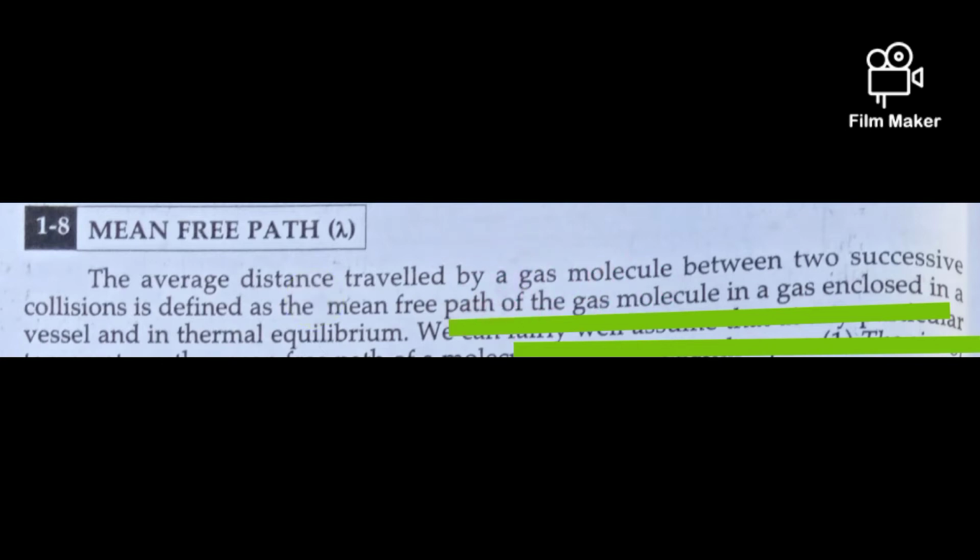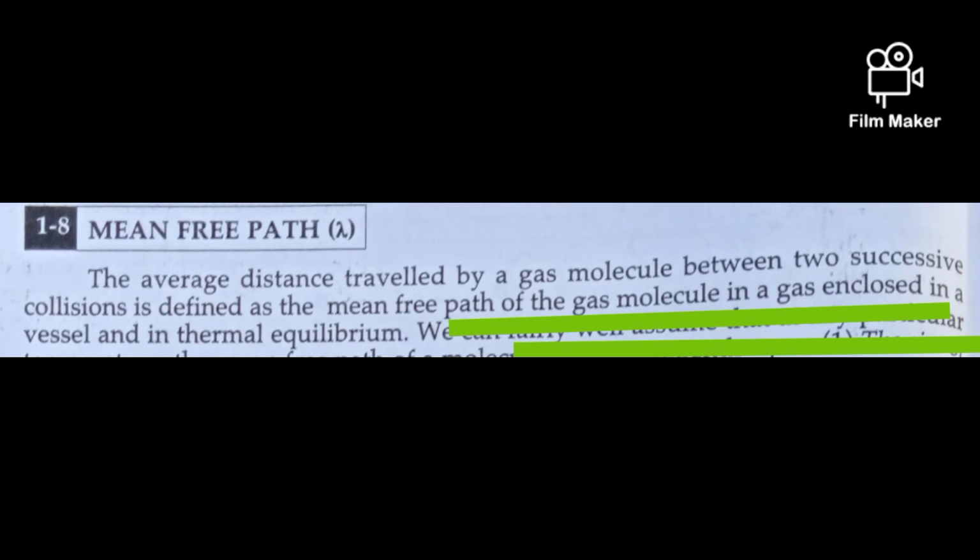In this way, they collide with each other. One molecule collides with a second molecule and moves along some distance, and then has another collision with a third molecule. The distance between these two successive collisions is called the mean free path.